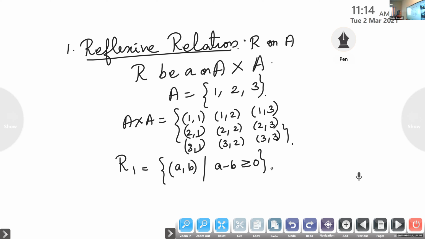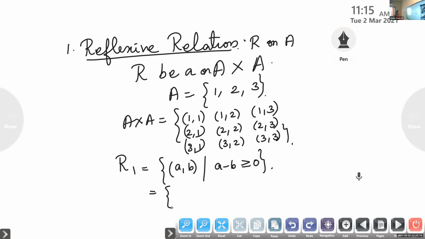Can you tell me which elements you will get in R1?